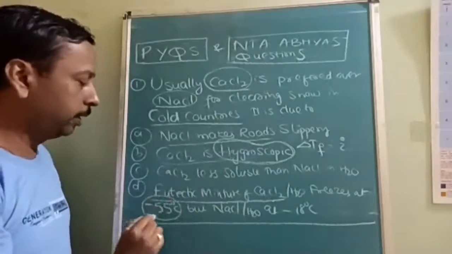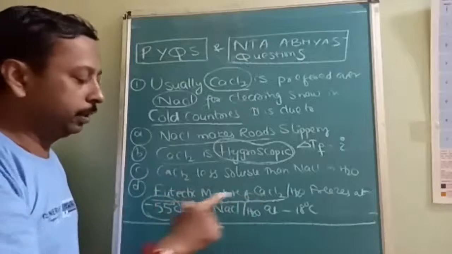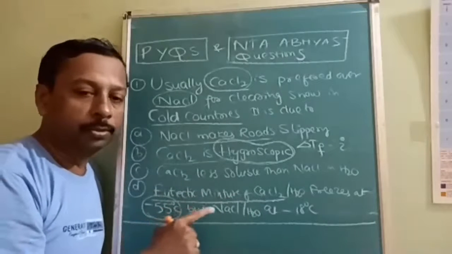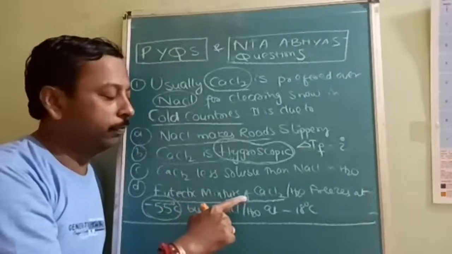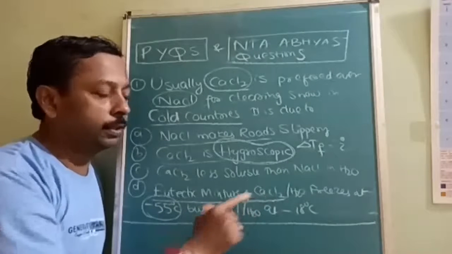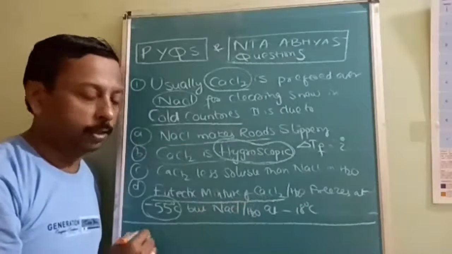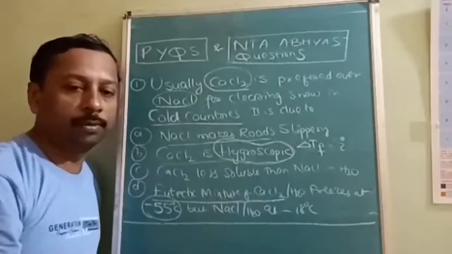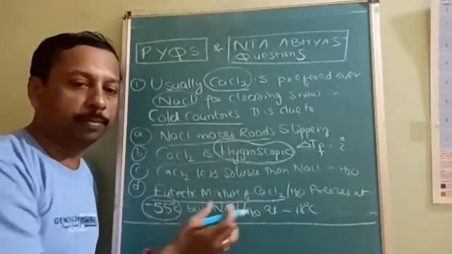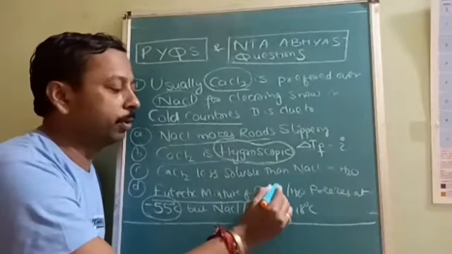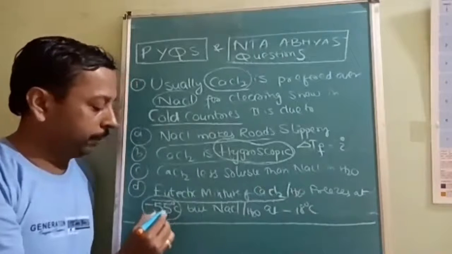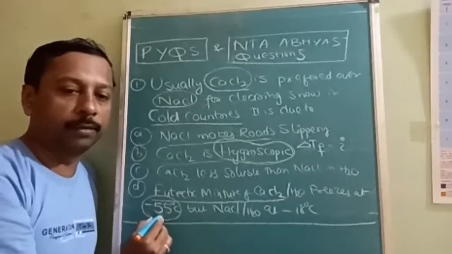If we mix CaCl2 in 1 liter of solution, the normal freezing point of water is 0 degrees, but with CaCl2 and H2O we can reduce the freezing point even to minus 55.